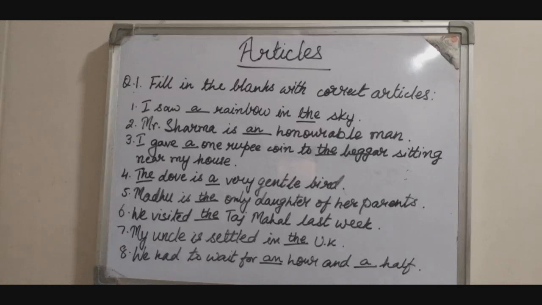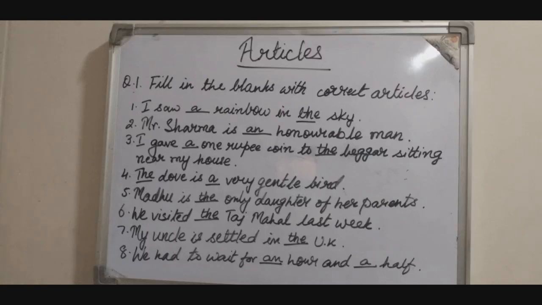And when we are talking about a specific person, a specific beggar, we've used the definite article, the. Then moving on to sentence number 4, dash dove is dash very gentle bird. So the correct answer would be the dove is a very gentle bird.